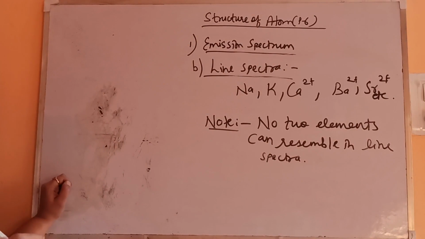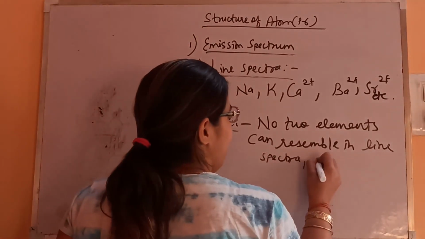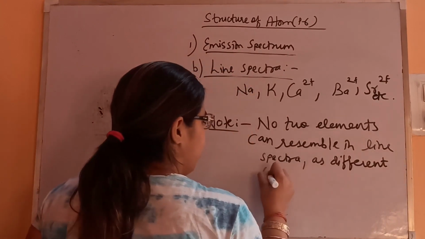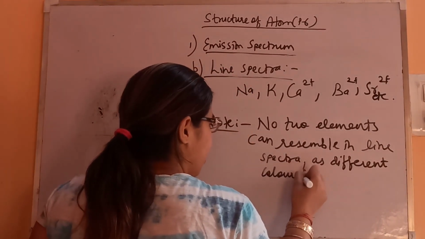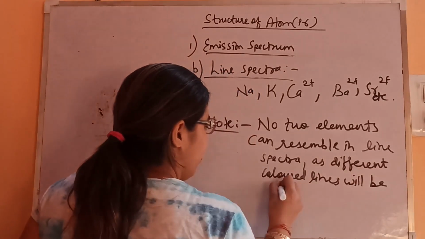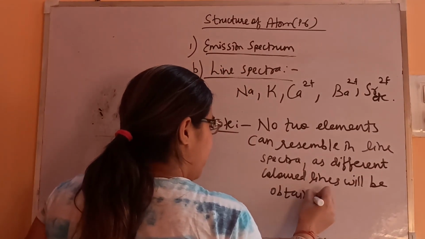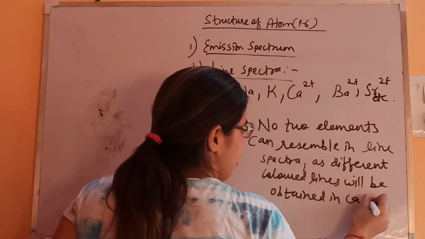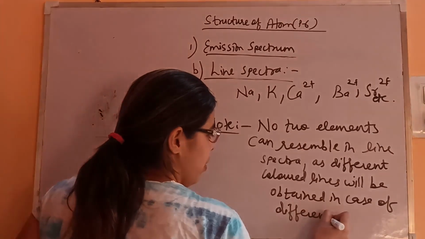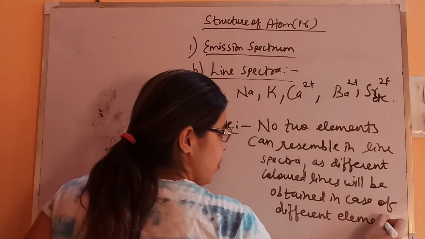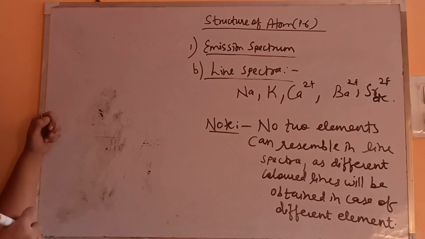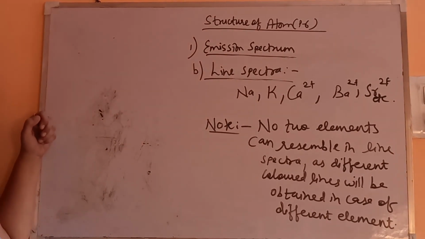Different colored lines will be obtained in case of different elements. So you can say that for every element the line spectra lines will be different, the color will be different.